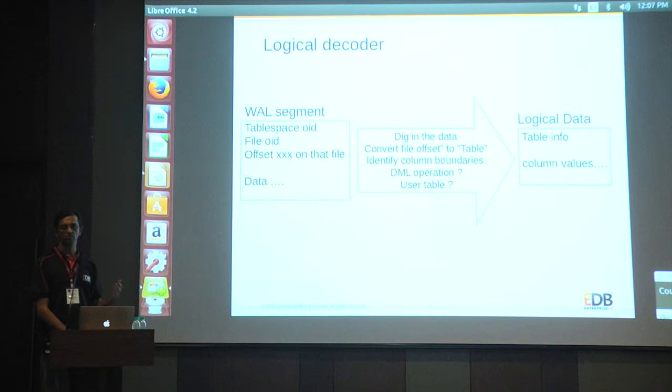What is of interest to us is to log all those changes in the user tables. That includes insert, update, and delete. So this is what logical decoding does in short. The input is a binary log, and the output is the row level data.